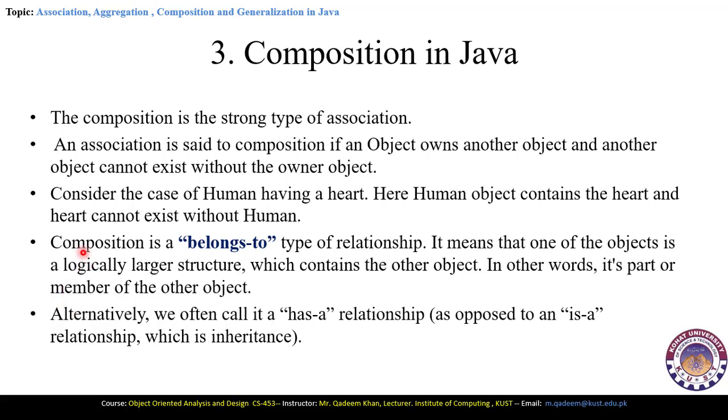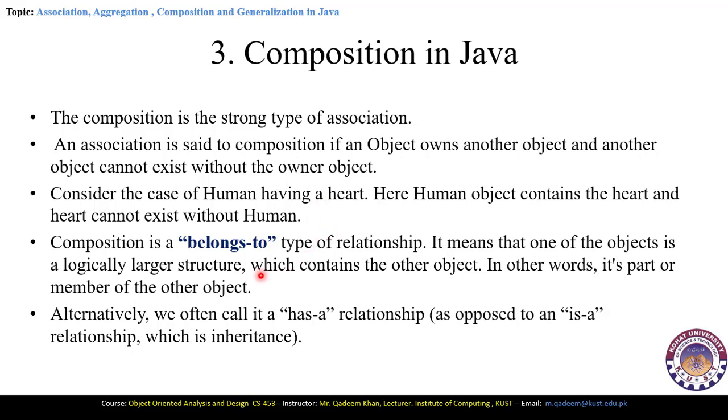So, for example, a human has a heart, but a human does not exist without the heart. Similarly, the heart does not exist without the human. So here, the human object contains the heart, and the heart cannot exist without the human. That is composition, and it is a very strong form of association.